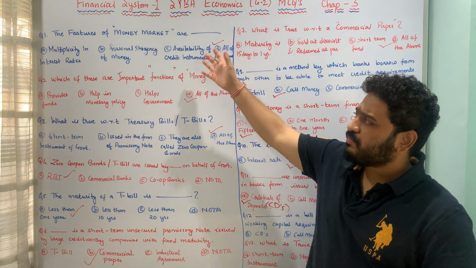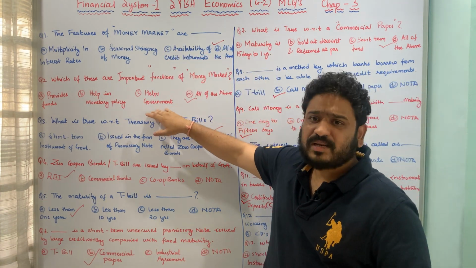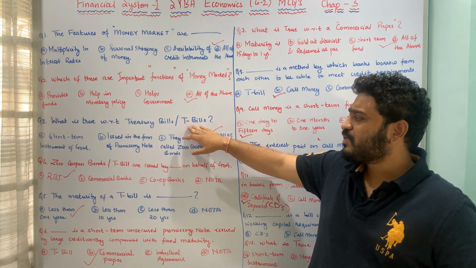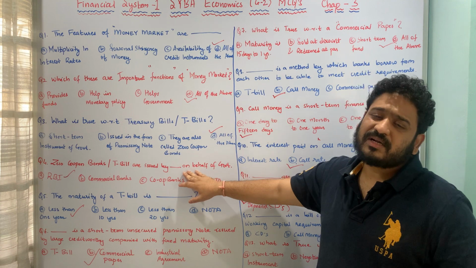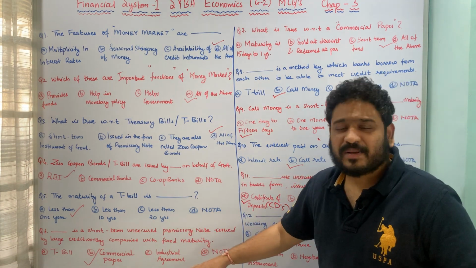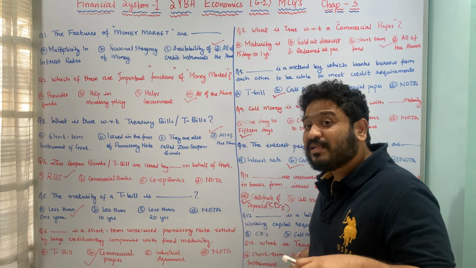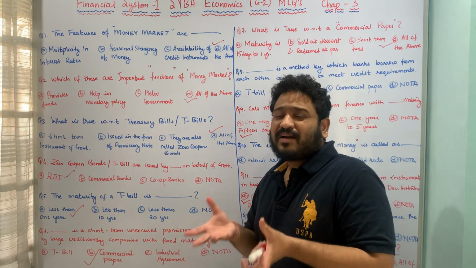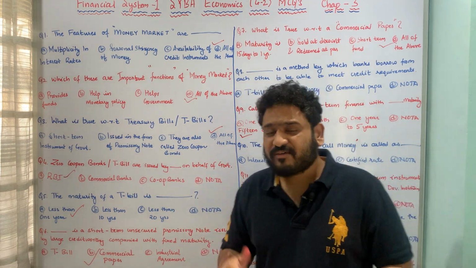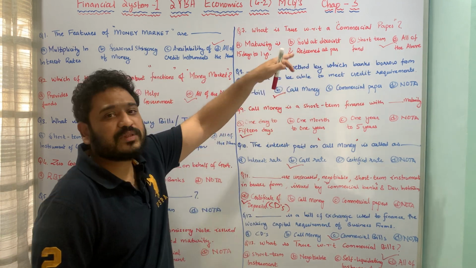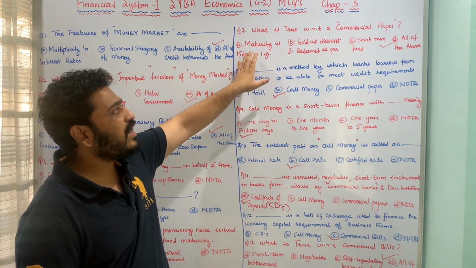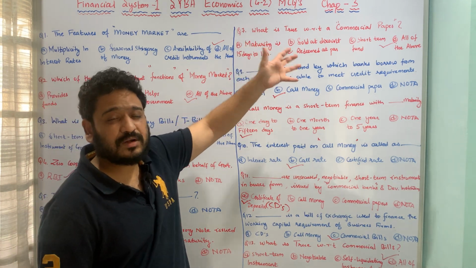We started with features, then we moved towards functions of the money market, then we saw certain instruments which are dealt in the money market. We saw treasury bills, and who is issuing treasury bills on behalf of whom. Thereafter we saw commercial papers, which are promissory notes and not bills of exchange, and they are issued by creditworthy firms for a fixed maturity period. Then we saw what is true with respect to commercial papers: the maturity, which is 15 days to 1 year, and that they are sold at a discount and redeemed at par.